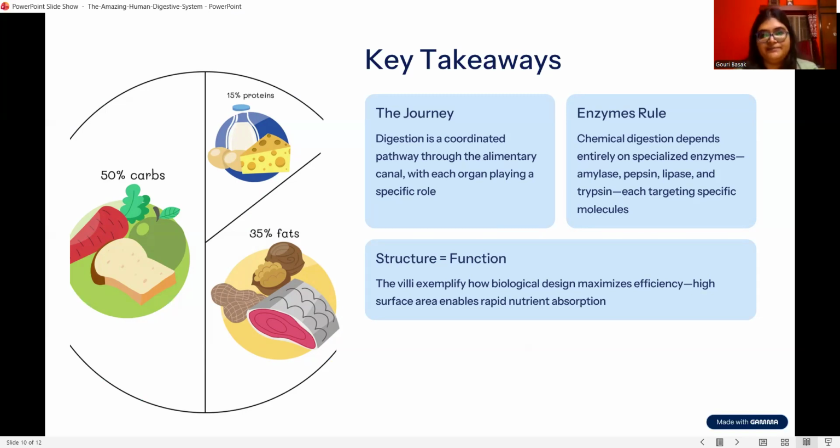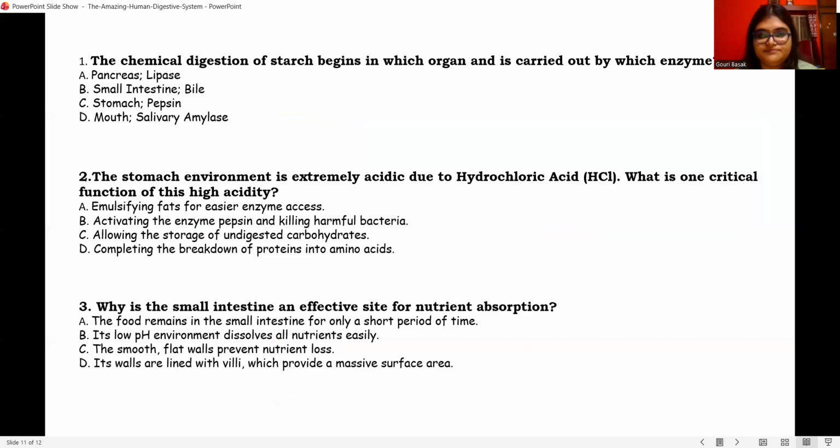Next is the enzyme. Enzymes are known as biocatalysts. You have already got the idea. You have already learned so many names in this lesson. Some enzyme names are also present here: amylase, pepsin, lipase, and trypsin. And the last one is villi. Villi, you know, are finger-like projections that help in the full absorption of the nutrients.